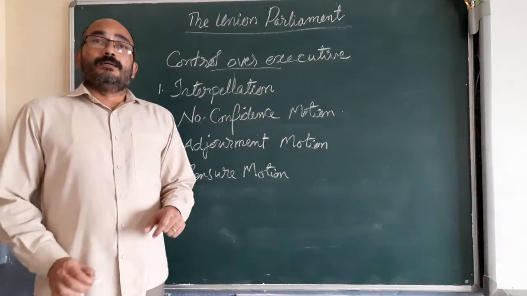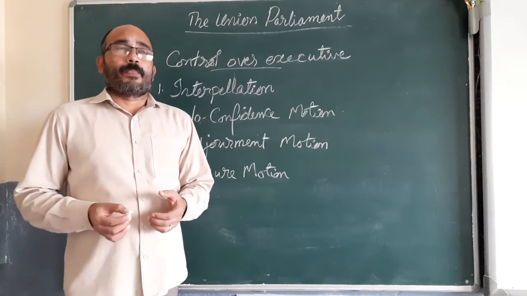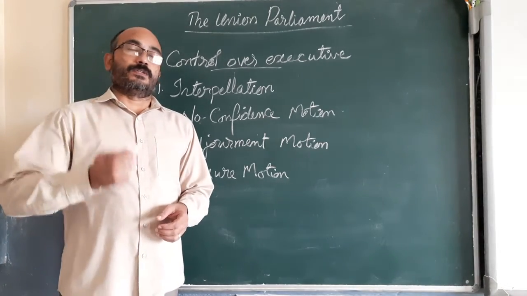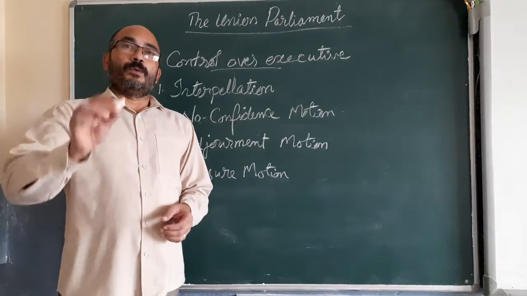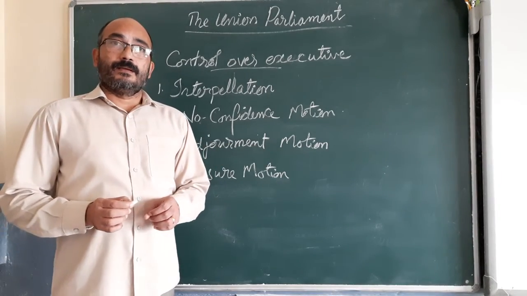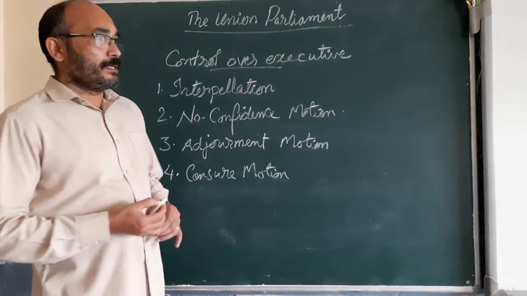If the activities or the policy of a minister is wrong, it can be opposed by the members of the house. The minister can be questioned by the members of the house.